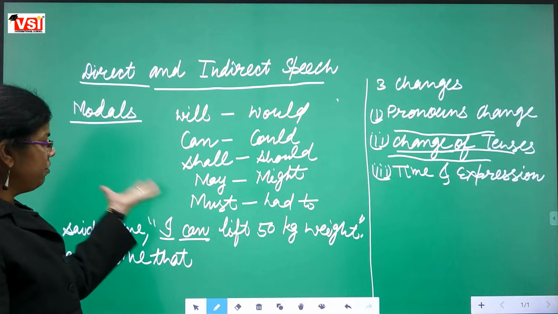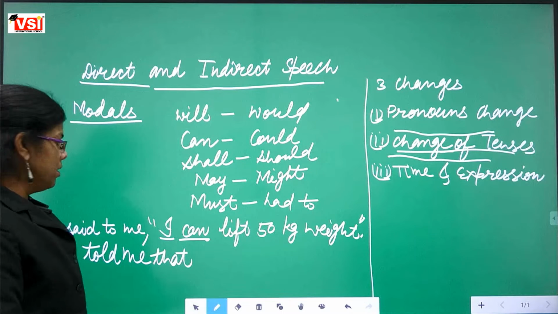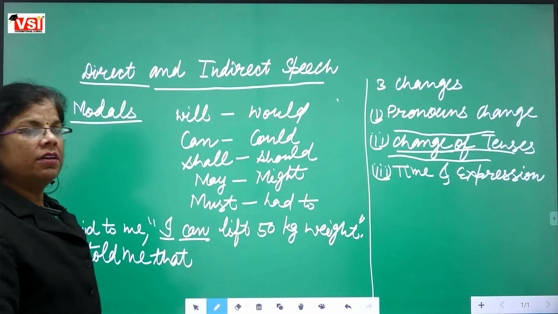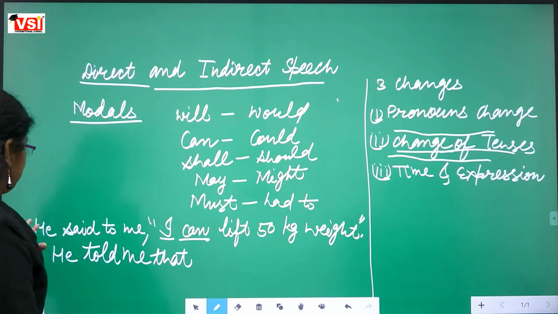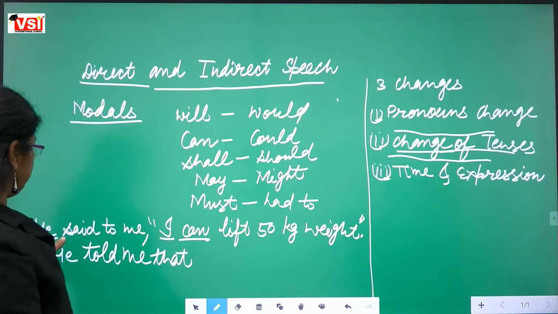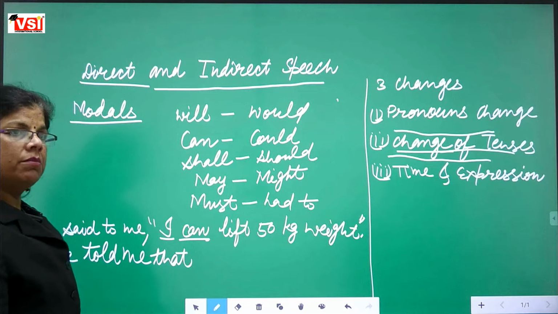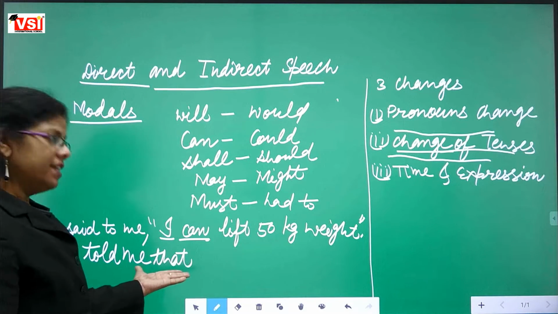So how will it be changed? According to subject. Very good. First person pronoun is always changed according to subject, and the subject is he right now. So we will change this I according to he, and what will it become now? He told me that he. Yes, very good.